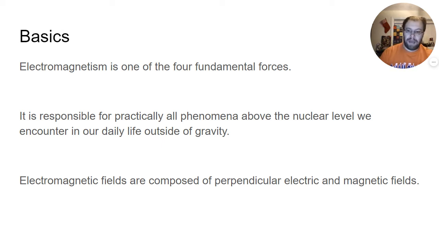And these electromagnetic fields are composed of perpendicular electric and magnetic fields. So basically, you can think about it like this: if this is your electric field going this way, your magnetic field is going to be on top of it like this, or well, inside of it. So it'll be like that. So it's kind of like a plus sign moving through space. That's what an electromagnetic field is. That's how I think about it, at least.